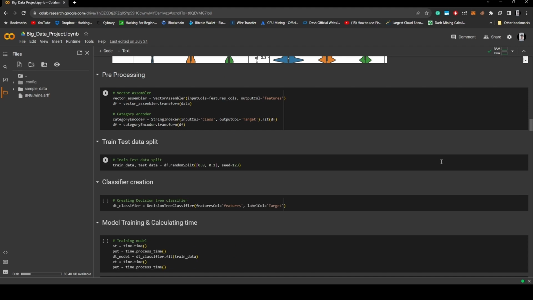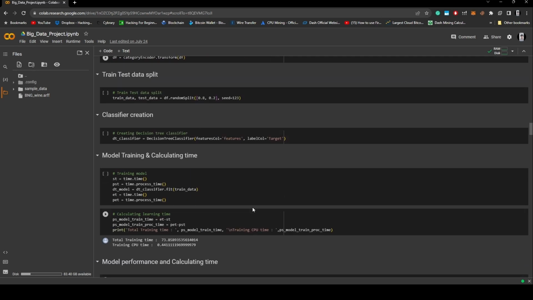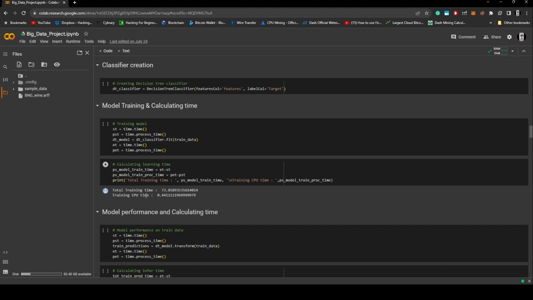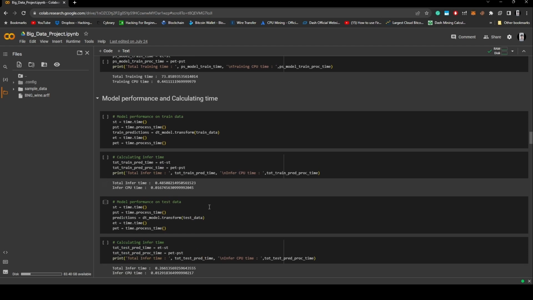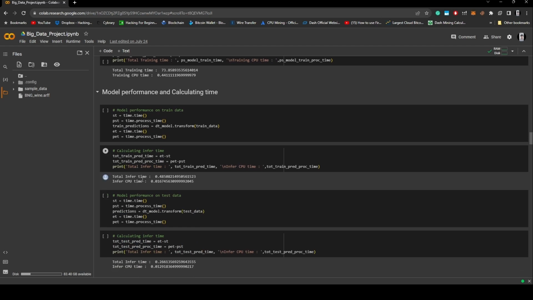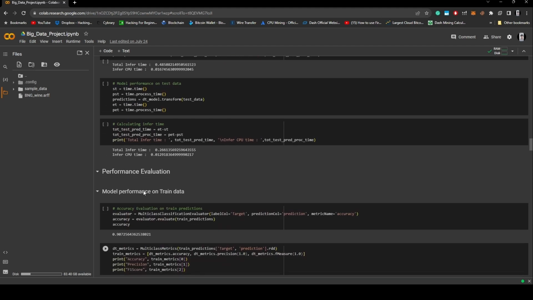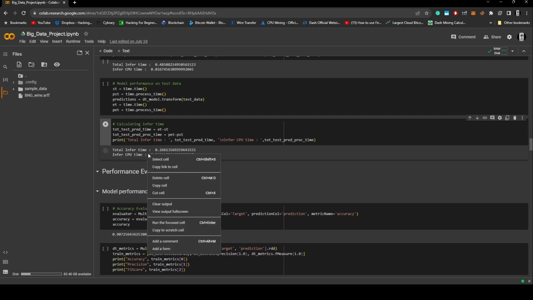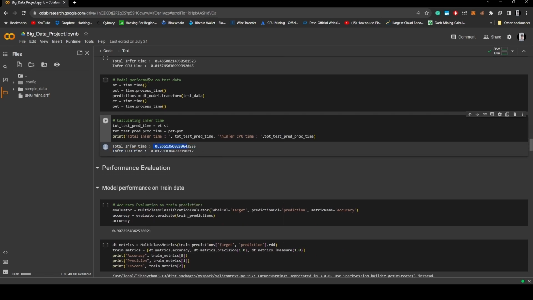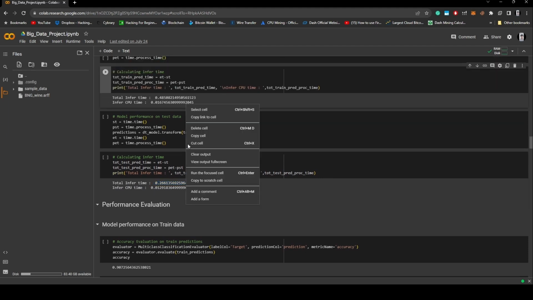data for training and testing 80-20, like 80% and 20%, and then we'll create the classifier, model it, train the model, and we'll calculate the time there. Here we'll get the total training time and the training CPU time. And from there, we'll calculate the total infer time and infer CPU time too for the model performance on train data, and this is for test data.